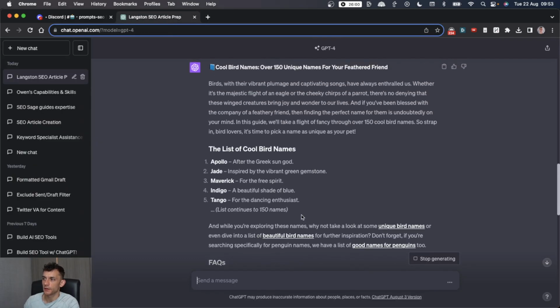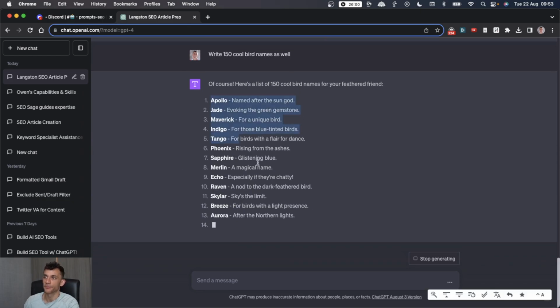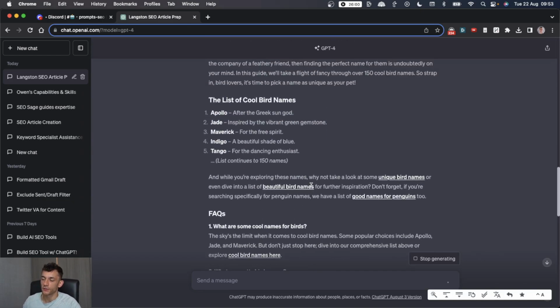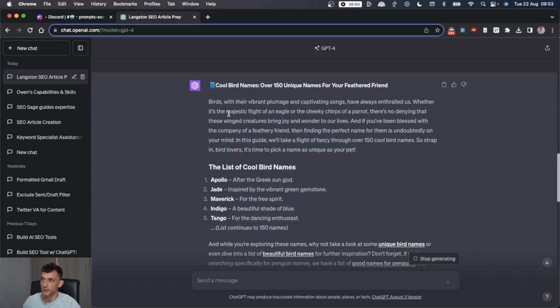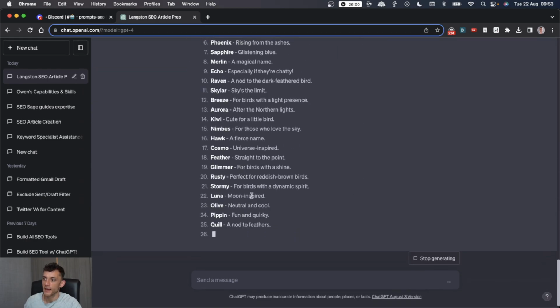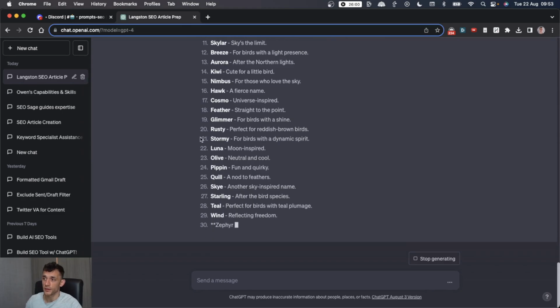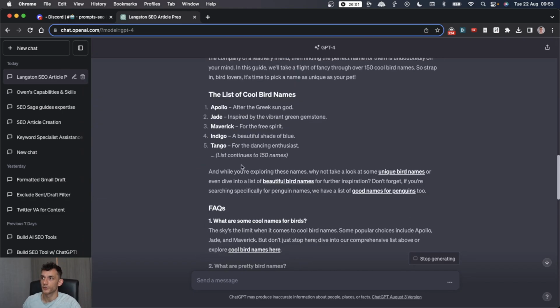And then because it didn't include most of the names, we just asked it to add it there and it's going off and creating it. So pretty cool. And then it adds your internal, external links. It formats it nicely, writes it in markup. Content is nice and easy to read. It's covered the FAQs we mentioned, and it's blasting out most of the content for us as well. Very simple and quick way to create SEO optimized content using this prompt.